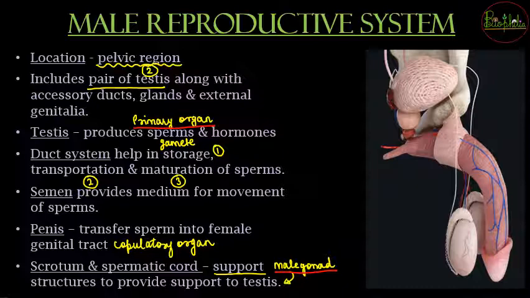So you will understand them in detail as well, but just for your sake of understanding, to remember duct system में कौन कौन होते हैं. Epididymis, vas deferens, ejaculatory duct and urethra. These four are going to help you in the storage, transport and maturation of the sperms. So let's see about the other structures one by one in detail.